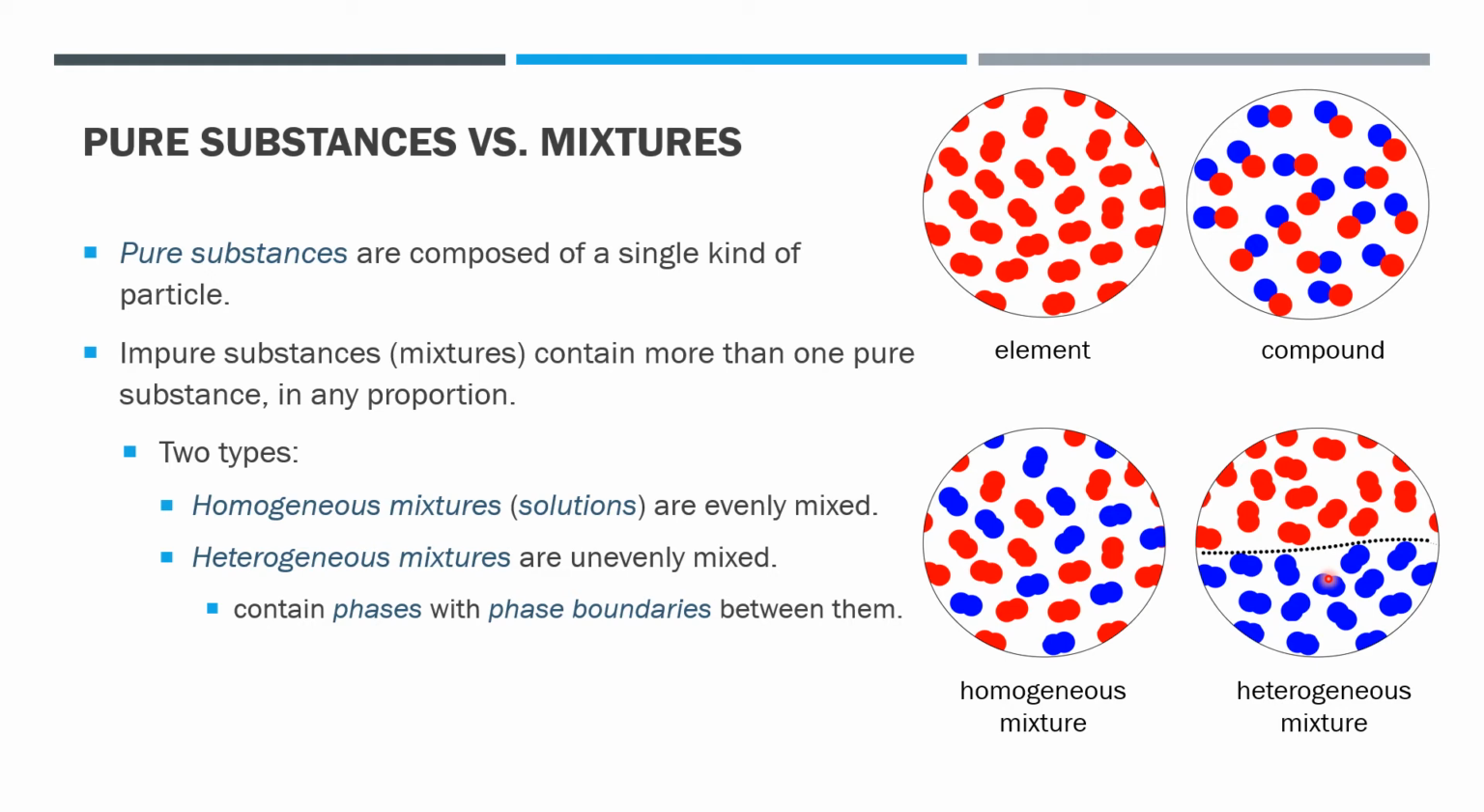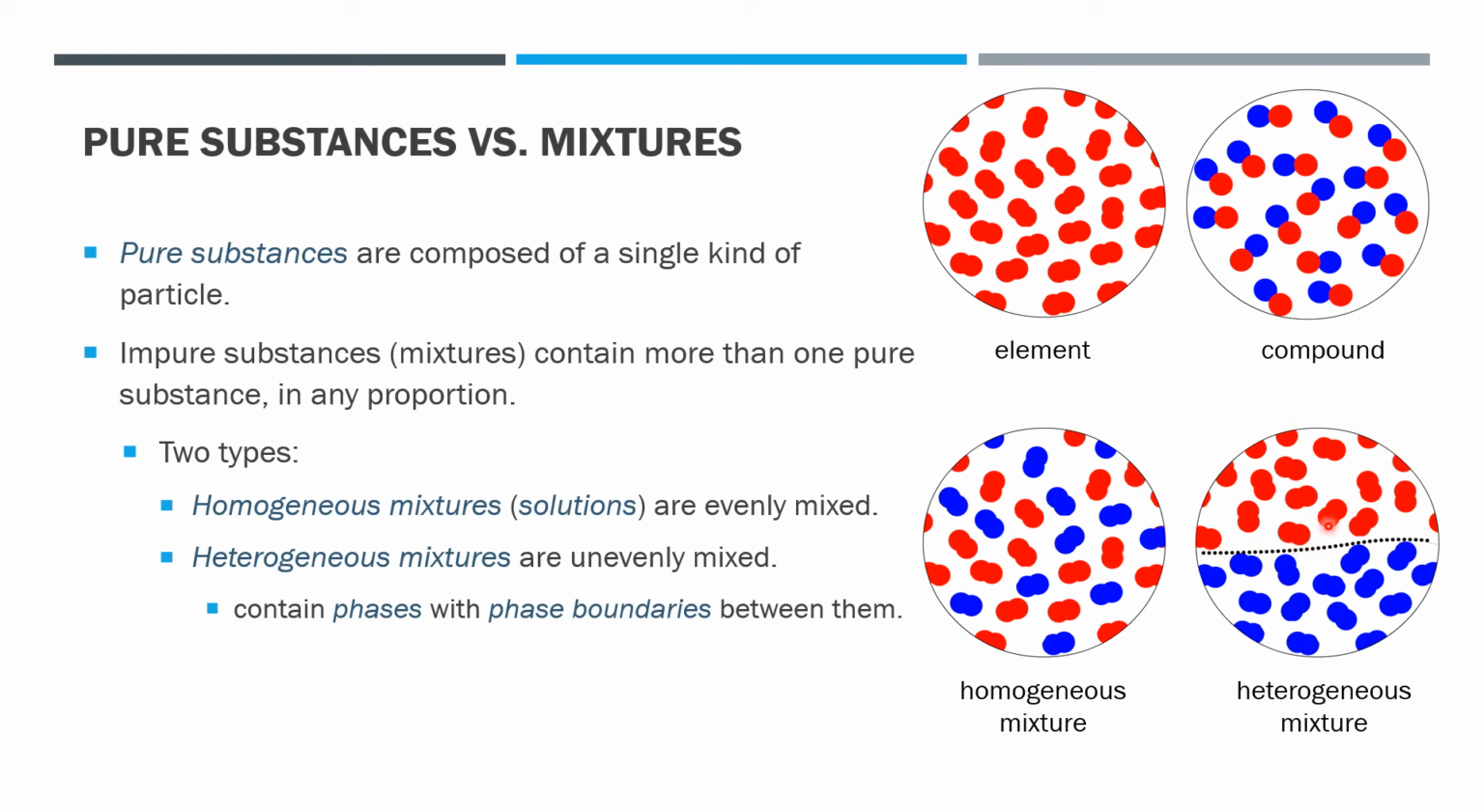Now that's the essential difference between a homogeneous mixture and a heterogeneous mixture. A homogeneous mixture is a single phase, one phase, no boundaries. And the heterogeneous mixture has multiple phases, and it's got phase boundaries. So in a heterogeneous mixture, you see these phase boundaries between the phases. And in a homogeneous mixture, you don't.